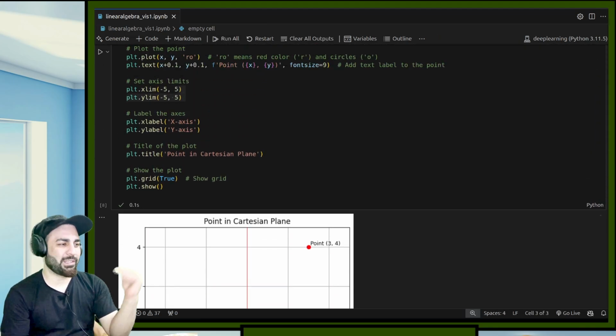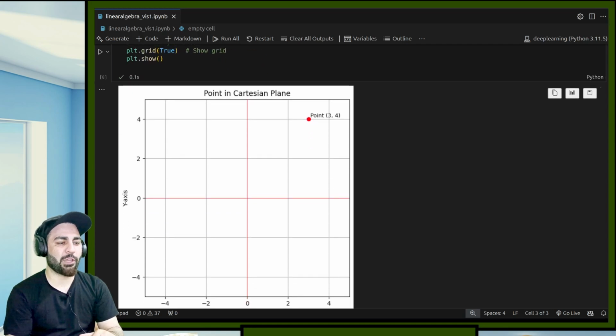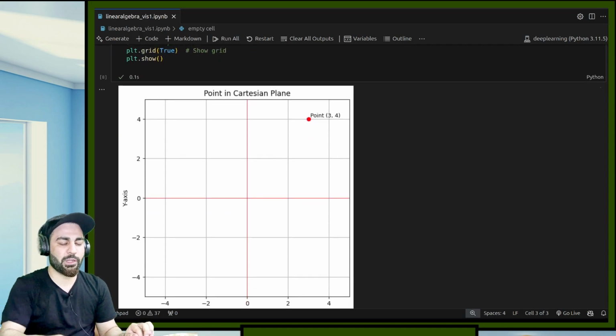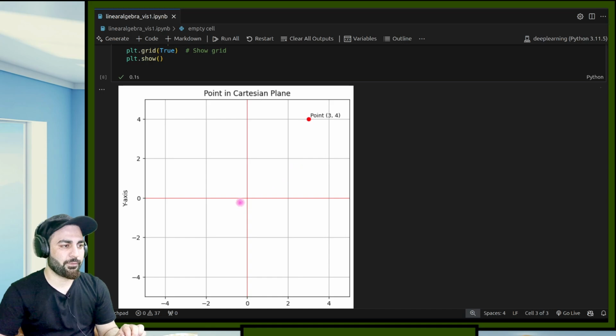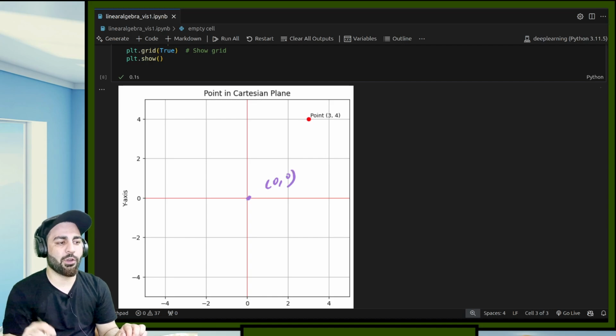And then we're just labeling, normal label stuff. So here now you can see that this is origin. So this point over here is origin. This is my origin. Okay, I can also annotate this origin, and I can call it origin also. So this is my origin. Now you can clearly see that we were able to draw a 2D Cartesian system.